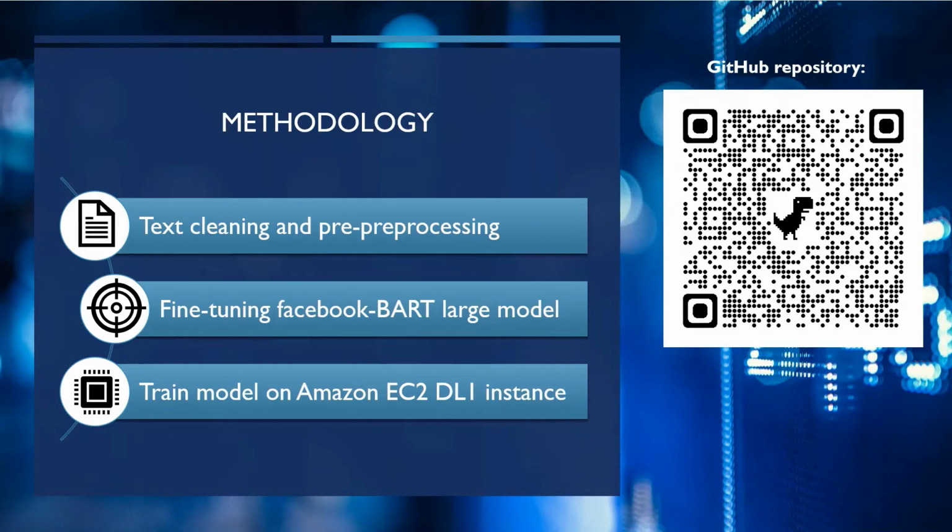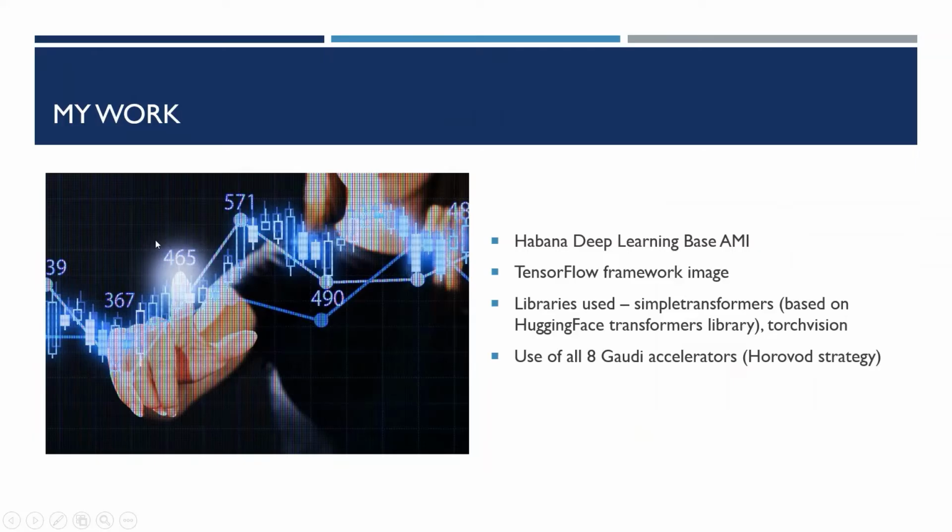Quickly outlining the methodology that I've followed for this project. Firstly, the text has been cleaned and pre-processed, and the code for this can be found in the utils.py file in my GitHub repository. Next, the Facebook BART large model has been fine-tuned by setting arguments and hyperparameters, and lastly, the model has been trained on the Amazon EC2 DL1 instance.